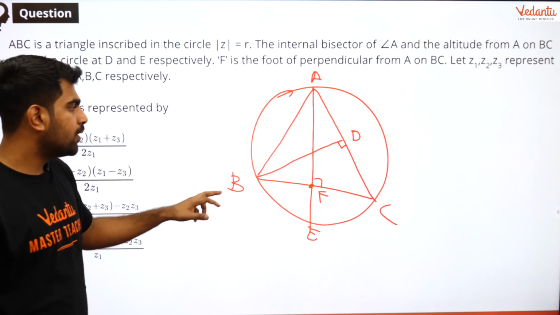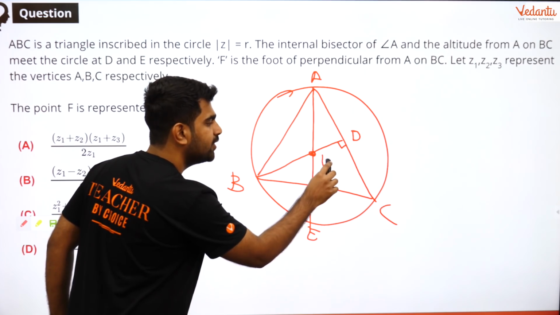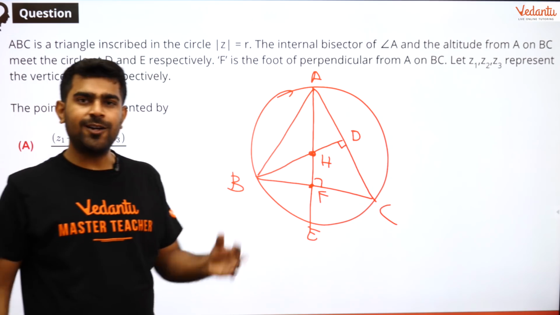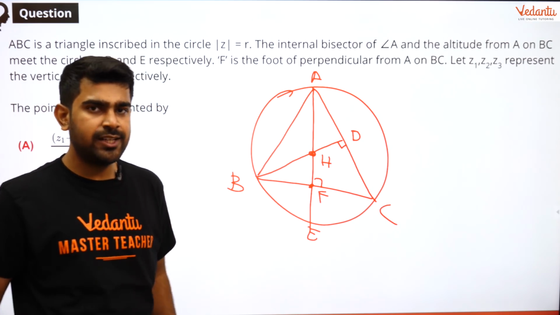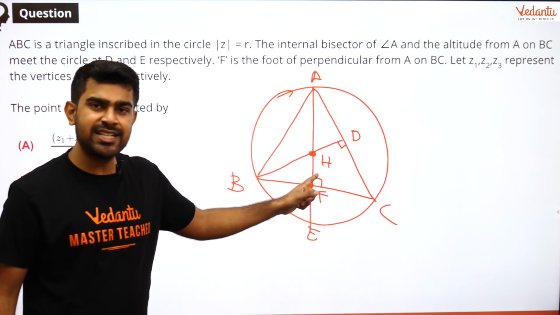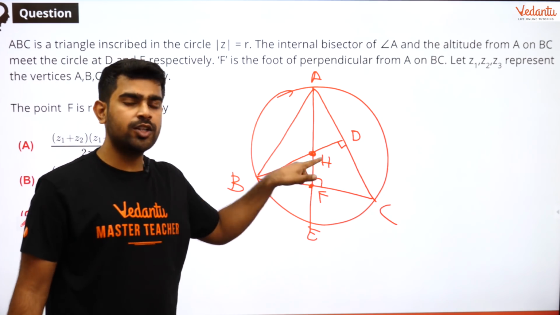Okay. So now, what is the point of intersection? This is nothing but the orthocenter. Orthocenter is usually given by H or O. You can use them interchangeably, and because I used O for circumcenter, I will say H is my orthocenter. So guys, now H is my orthocenter.